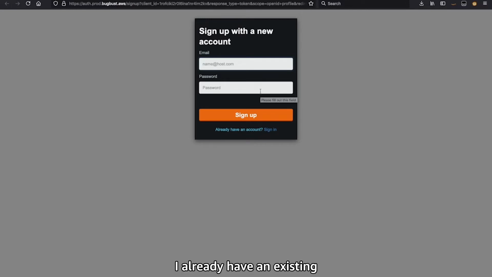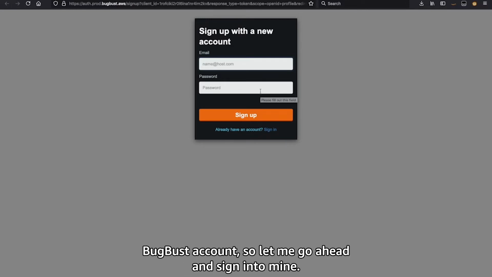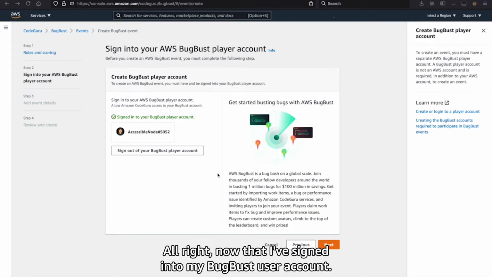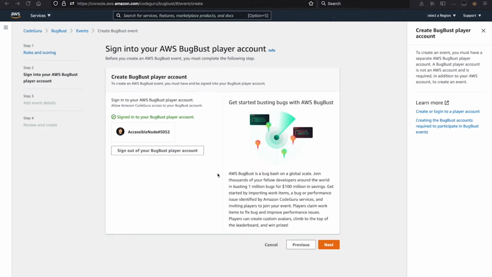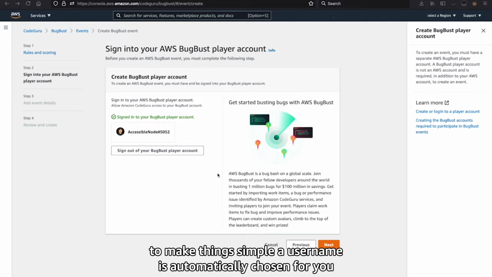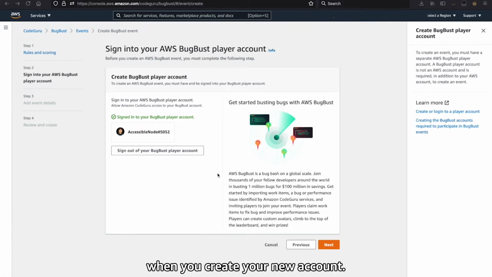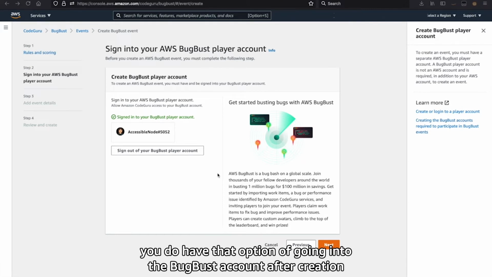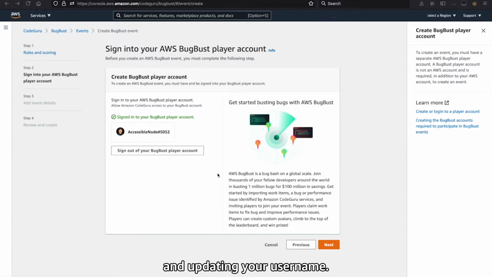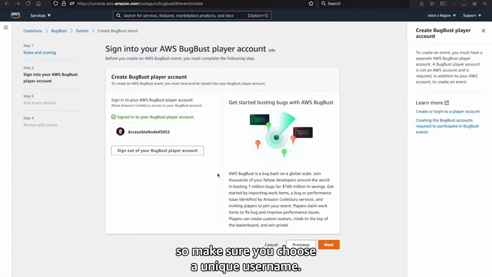I already have an existing BugBuzz account, so let me go ahead and sign into mine. All right, now that I've signed into my BugBust user account, a few things to note. To make things simple, a username is automatically chosen for you when you create your new account. However, if you feel like personalizing your username, you do have the option of going into the BugBust account after creation and updating it. One thing to be aware of is that usernames are global, so make sure you choose a unique username.